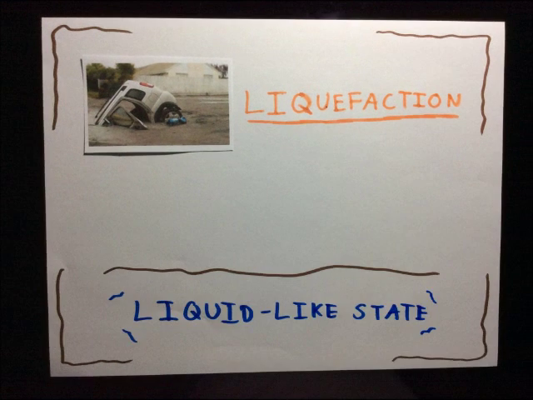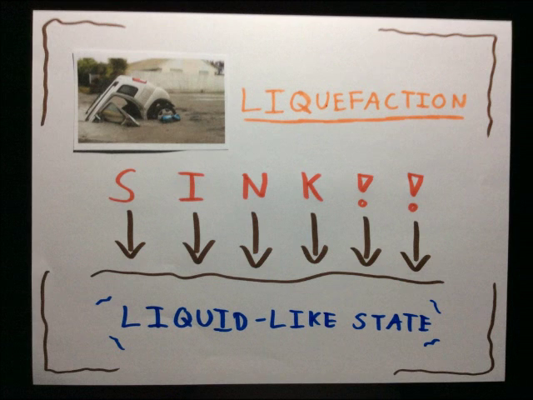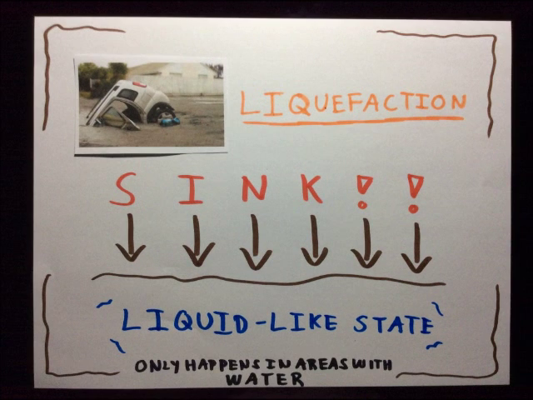The third hazard is liquefaction. This is an occurrence when the ground turns into a liquid state, which sinks all the objects and structures on top of it. Liquefaction is a less common hazard and can only occur in places saturated with water, such as a beach. The fourth kind of hazard for this video is sinkholes.